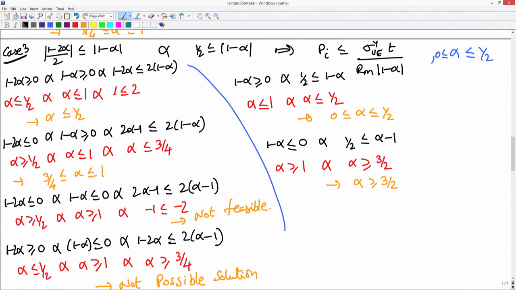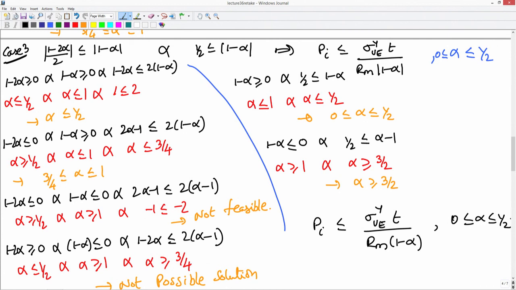So, this will be the domain, 0 less than alpha less than half, in which case 1 minus alpha is positive and hence the right way to write this inequality is Pi must be less than or equal to 1 minus alpha, removing the absolute value when 0 less than alpha less than or equal to half.